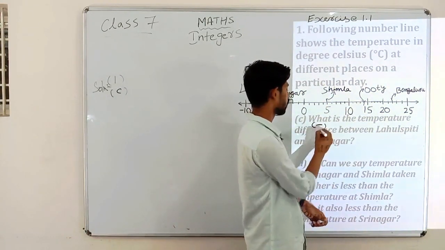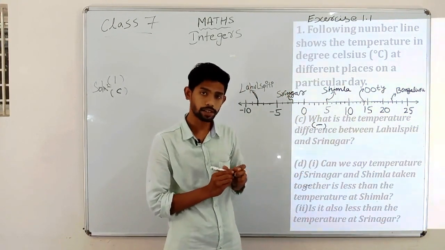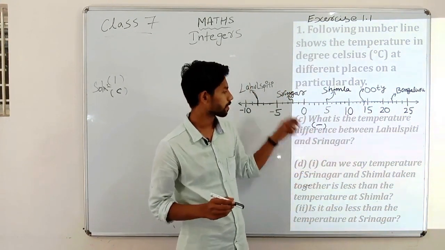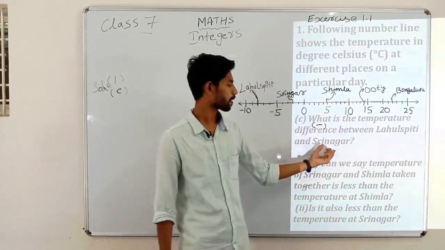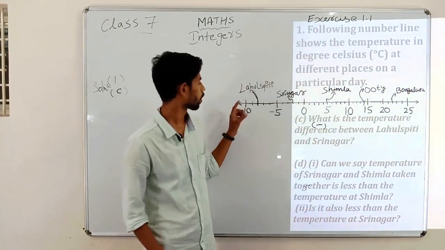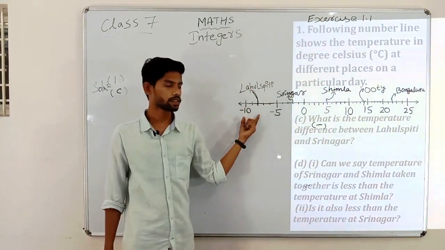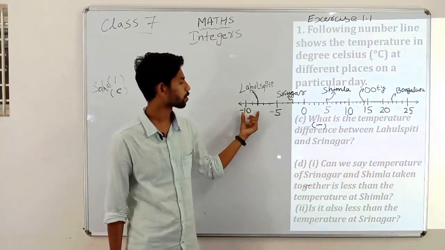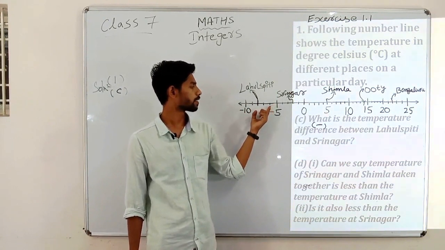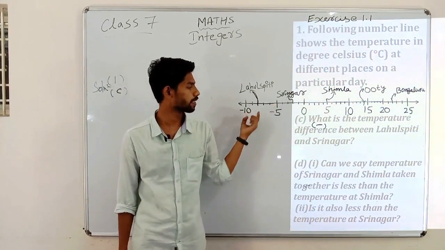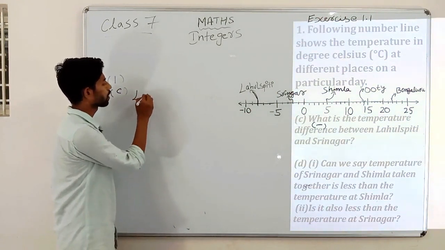Difference means, as you know, a negative sign; we have to subtract those temperatures. Lahul Spiti and Srinagar. In sub question A I told you Lahul Spiti has -5, -6, -7, -8. So -8 is Lahul Spiti. So write it down here.